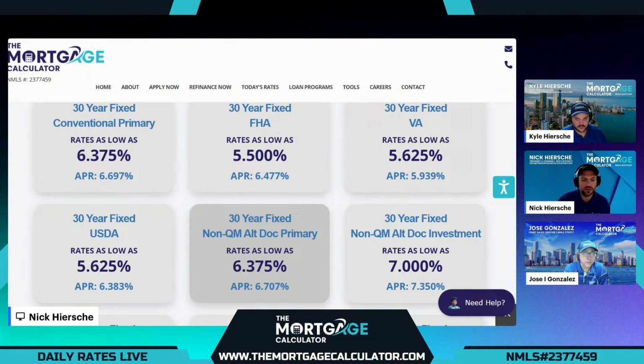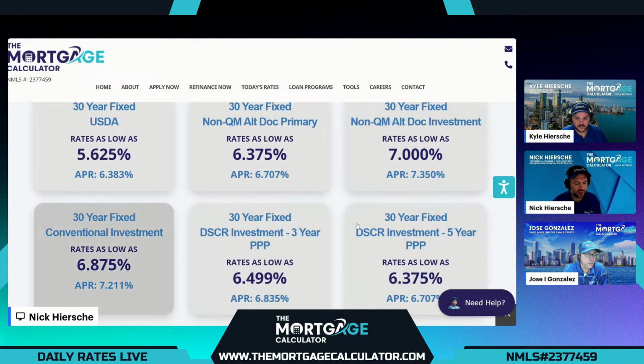And we have tons of other options for investment properties here, starting with our non-QM alt doc options. So again, bank statement or similar, coming in today, rates as low as 7%. Final APR 7.350. And we'll compare that to our other investment options. Remember, there are no government options for investment properties, so no USDA, FHA, or VA programs, but we do have conventional. Conventional comes in today at a 6.875 rate, final APR 7.211. And that's still a touch lower than our alt doc, but not better than our favorite options,